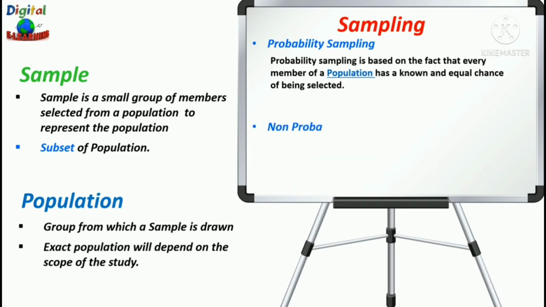Now, when we talk about non-probability sampling, it involves selection based on convenience and other criteria, allowing you to easily collect initial data. So the main focus is that it is allowing you to select samples based on convenience.